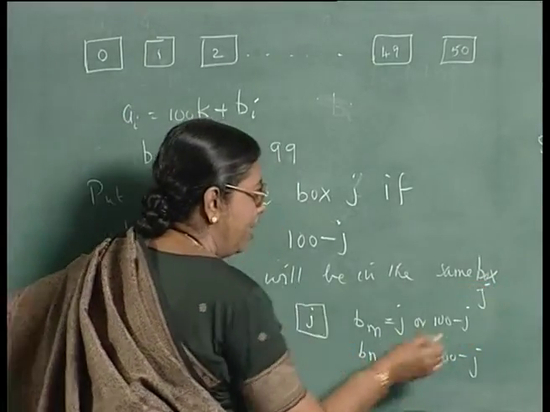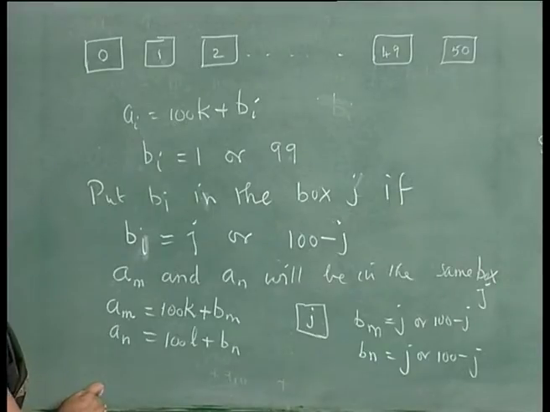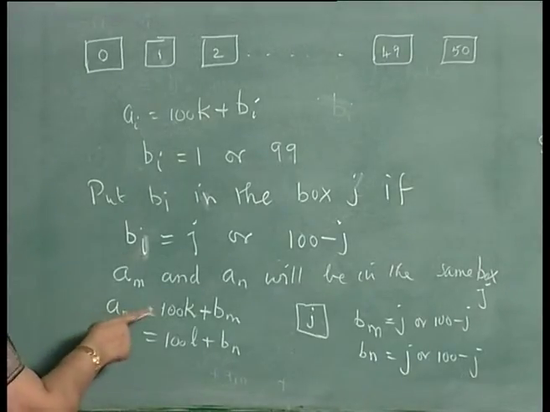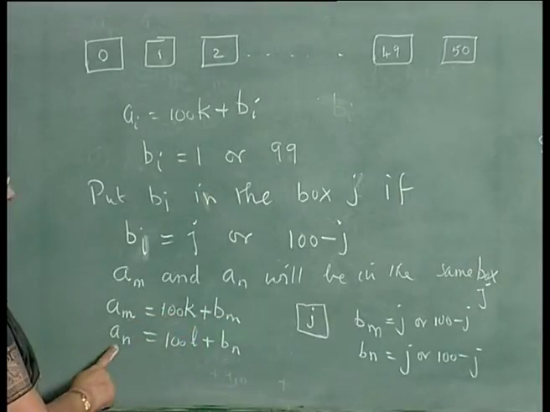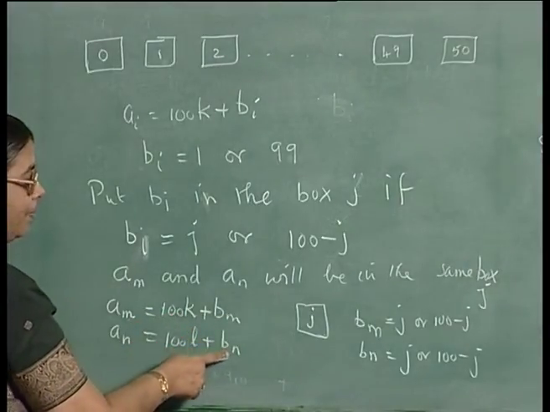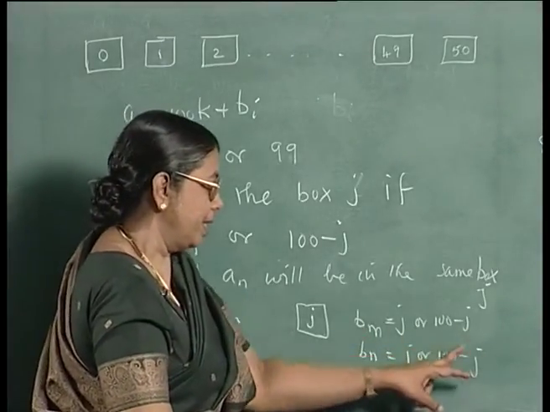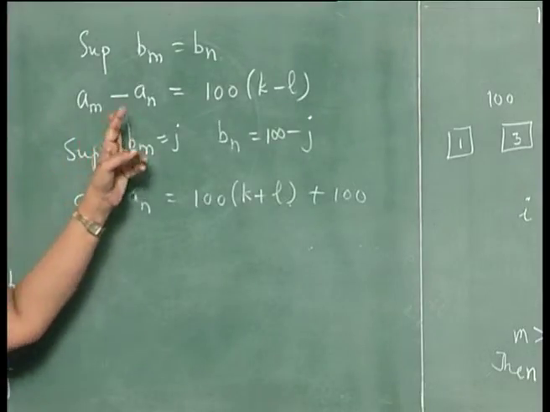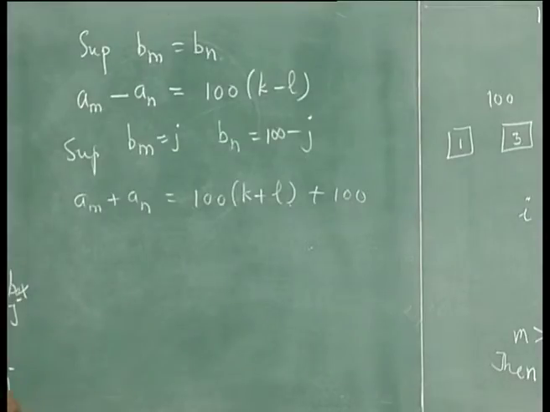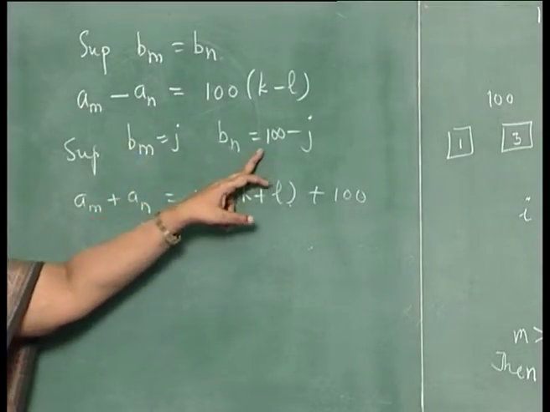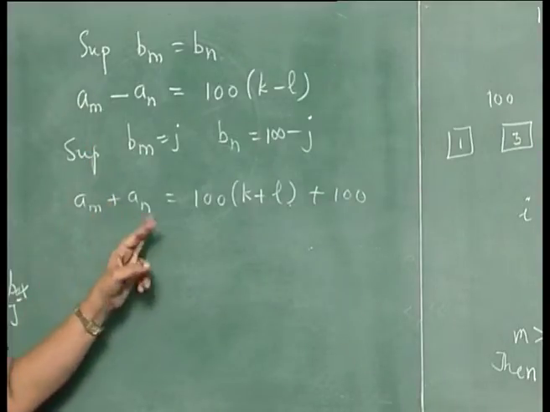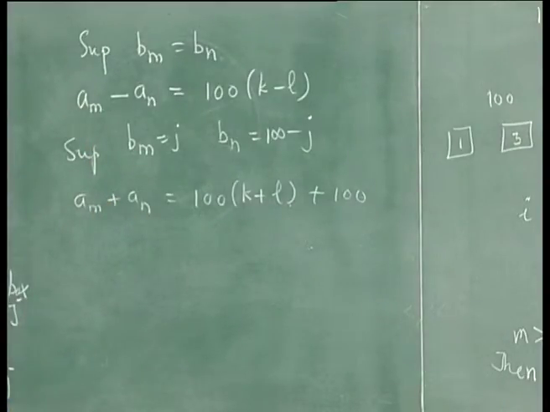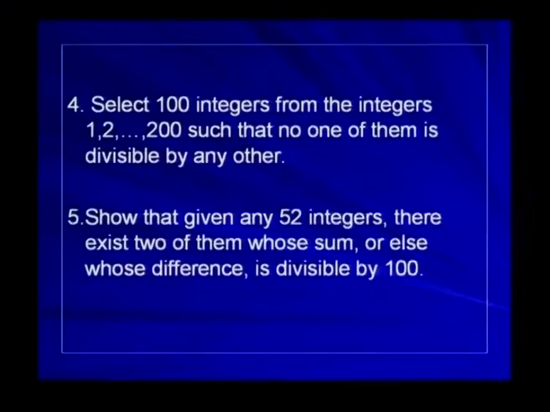by the pigeonhole principle. And suppose Am and An are in the same box J, then Am you can write in the form 100k plus Bm, and An you can write as 100L plus Bn, where Bm will be J or 100 minus J and Bn also will be J or 100 minus J. If they are the same, consider the difference, it will be divisible by 100. If one is J and another is 100 minus J, consider the sum of the 2 numbers, the sum will be divisible by 100. So, this way we can prove that given any 52 integers, there exist 2 of them whose sum or else whose difference is divisible by 100.